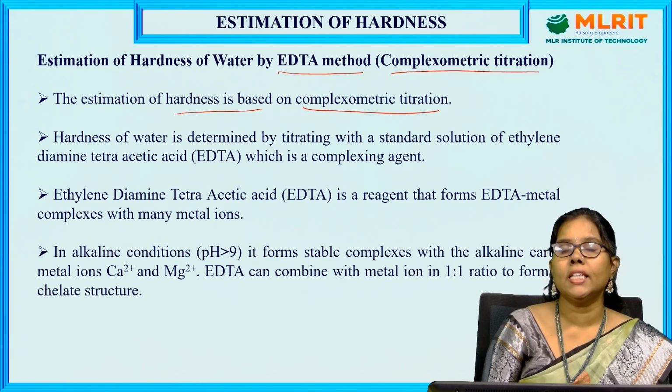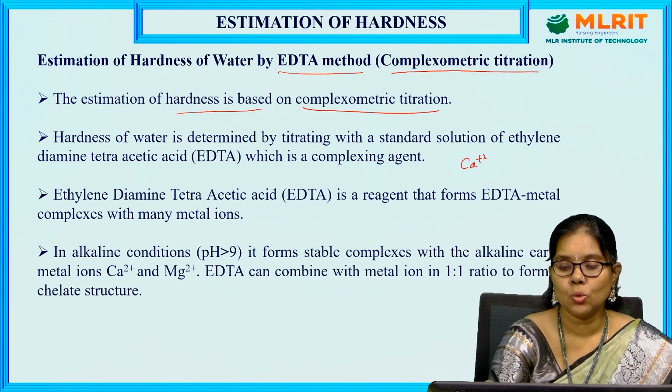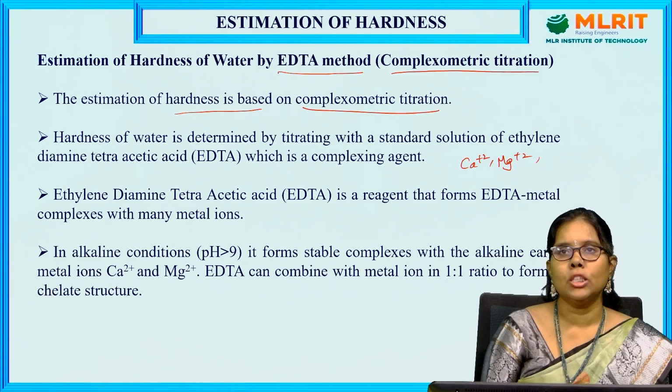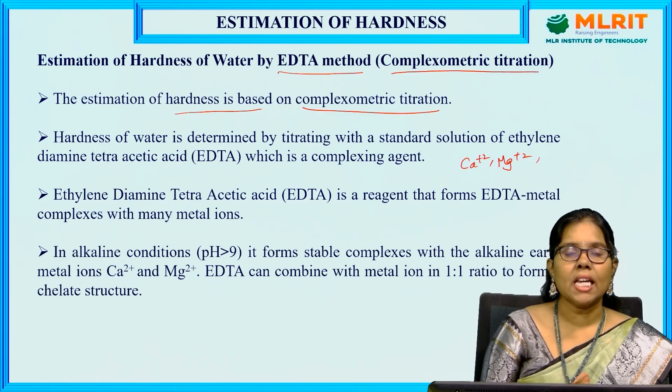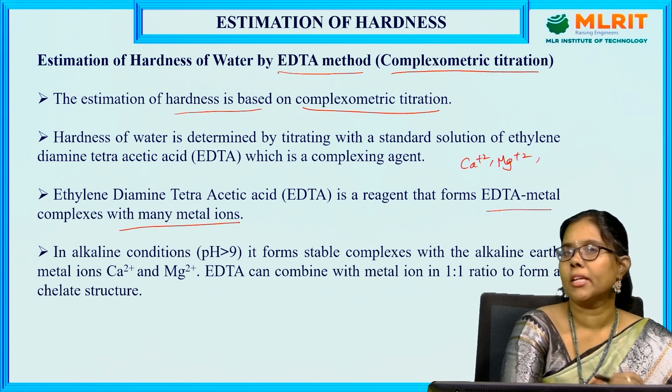I told you that EDTA is a hexadentate ligand. It can form complexes with metal ions like calcium, Ca2+ and Mg2+, which are present in the water. All the cations or metal ions present in the water are going to form complexes with EDTA. EDTA is a reagent that forms metal complexes with many metal ions.